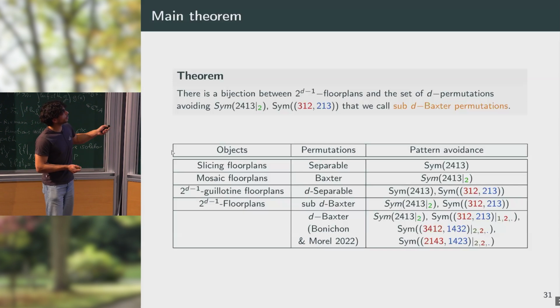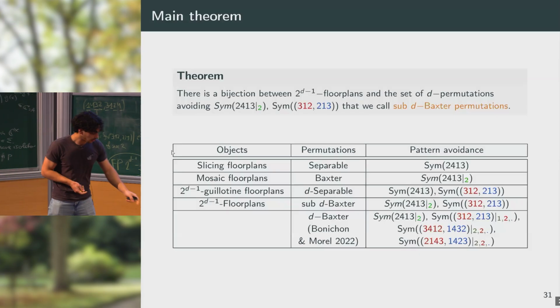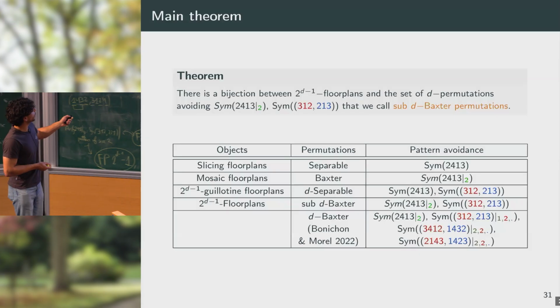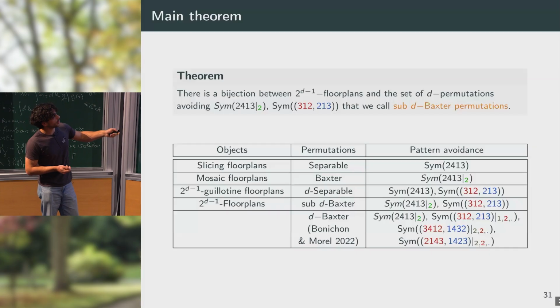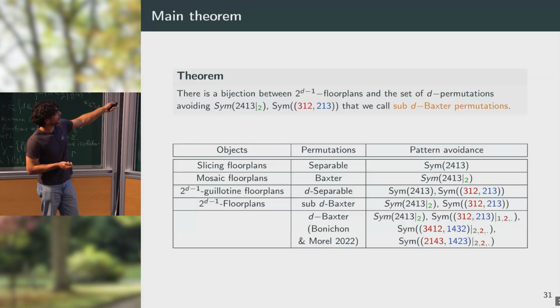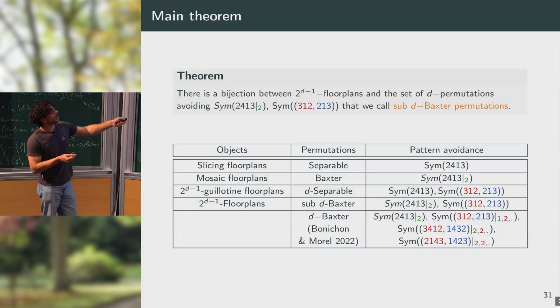So here we have a table which summarizes the different objects. In 2D we have the Baxter permutations and the separable permutations, and in higher dimensions we have the guillotine floor plans, which are in bijection with the separable d permutations, and we have the d Baxter permutations, and our set of permutations falls right in between those two sets of permutations.